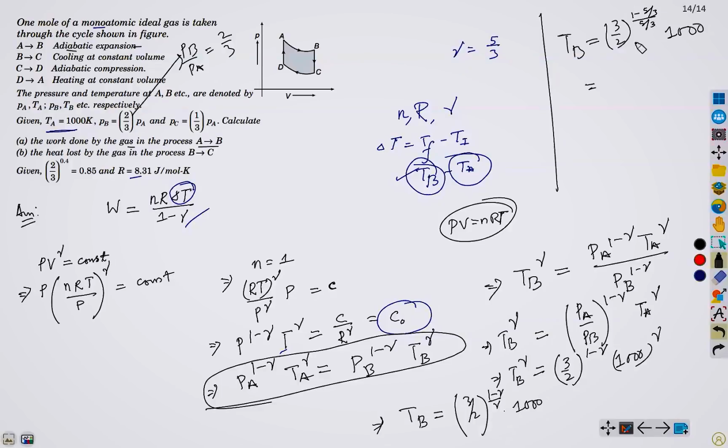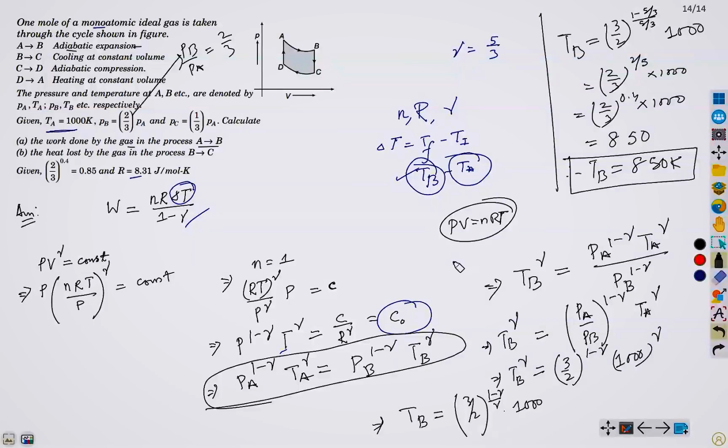Now I am doing some basic simplification. The exponent is minus 2/5, which is minus 0.4, and the value of this is given as 0.85. So 0.85 times 1000 is 850. We obtain TB as 850 Kelvin.